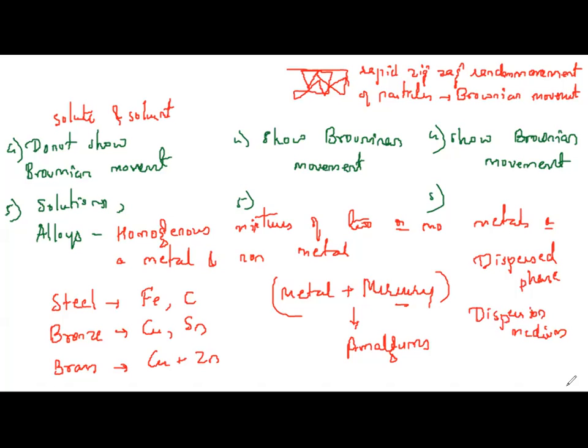Based on the dispersed phase and dispersion medium, we have different types of colloids. We have aerosols. I will write what the dispersed phase is and what the dispersion medium is. Aerosol: the dispersed phase is solid or sometimes liquid, and the dispersion medium is gas.